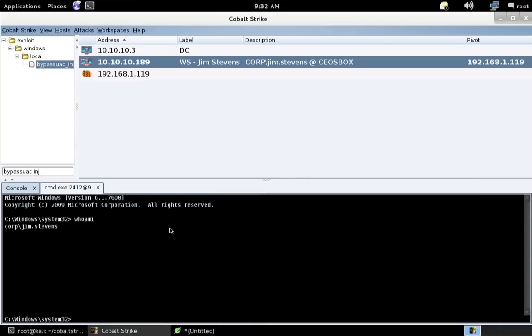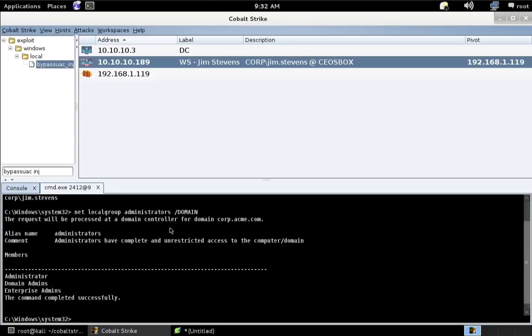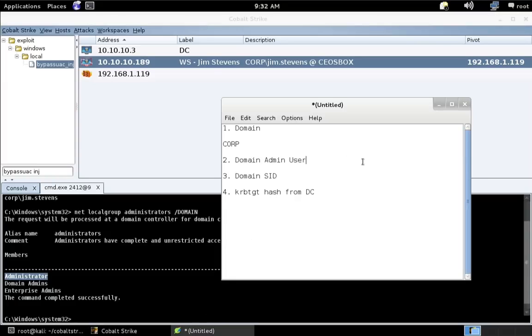Now to look up the domain admin user, we can just do some basic enumeration. For example, net localgroup administrators, and do a /domain to process this on the domain controller. And we can see that administrator is a domain admin, and anybody in the domain admins and enterprise admins group. Well, for our purposes, for this demo, we'll target the administrator user.